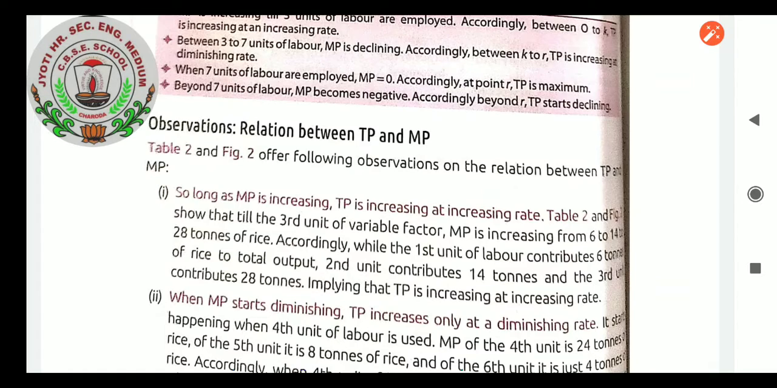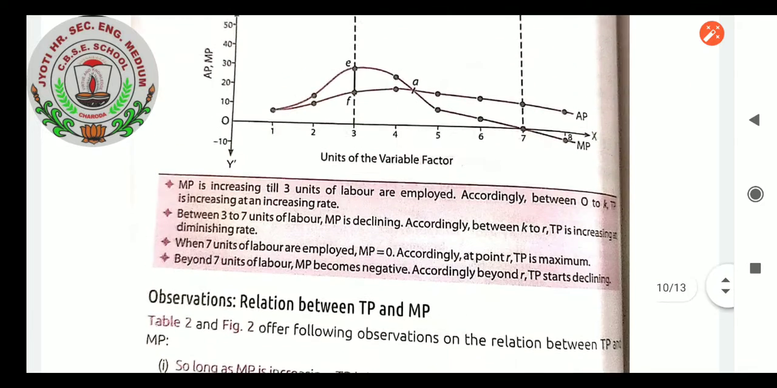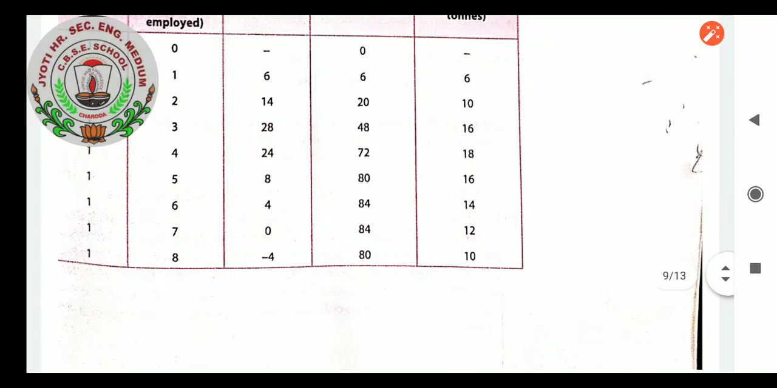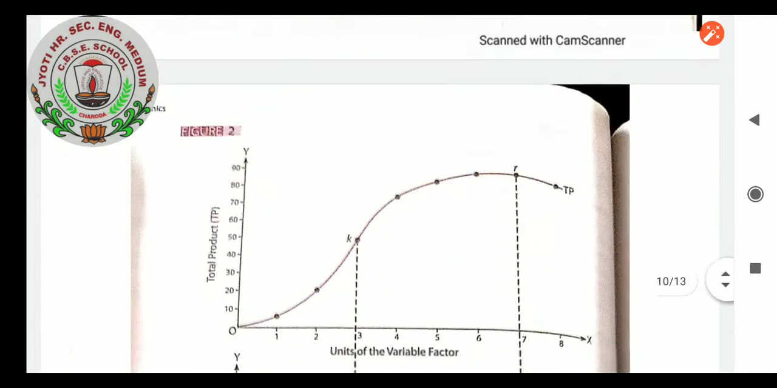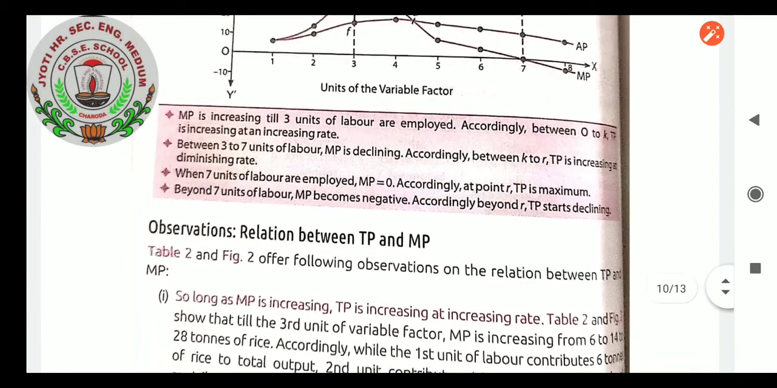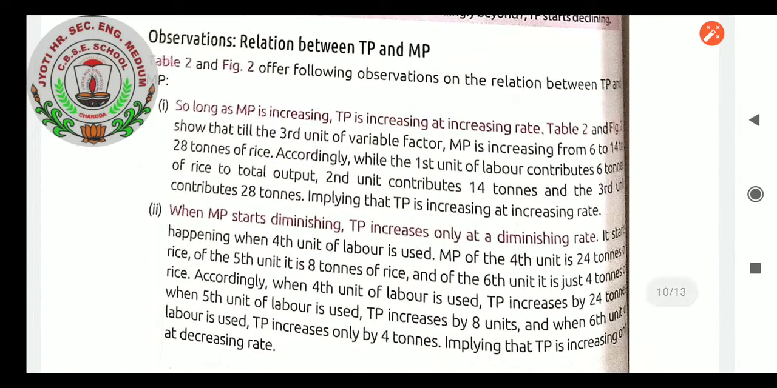Accordingly, while the first unit of labor contributes 6 tons of rice to total output, you can see the second unit of labor, when it is employed, increases the productivity from 6 to 20 units. Have you understood? 40 units it has been increased, and total product came to 20. And the third unit, when it is employed, contributes 28 more tons to be produced.